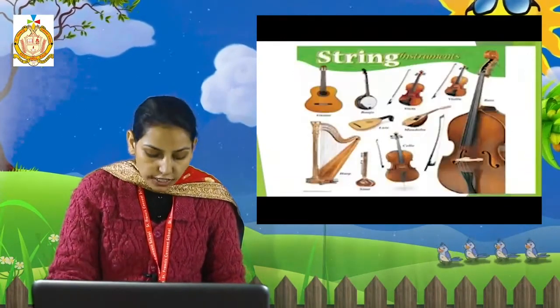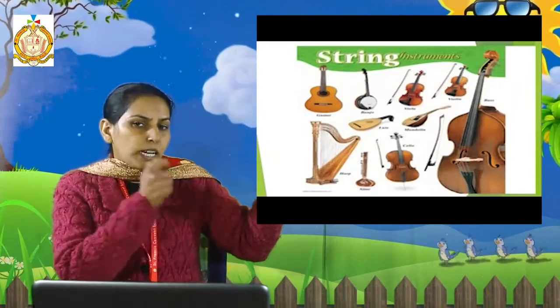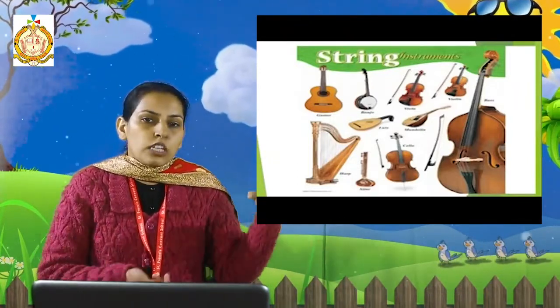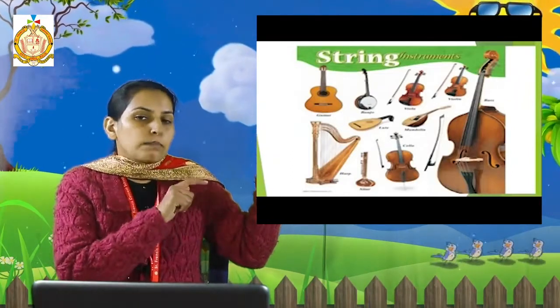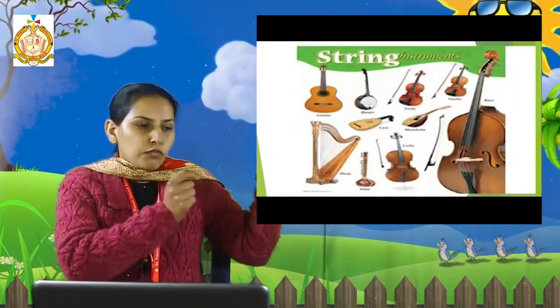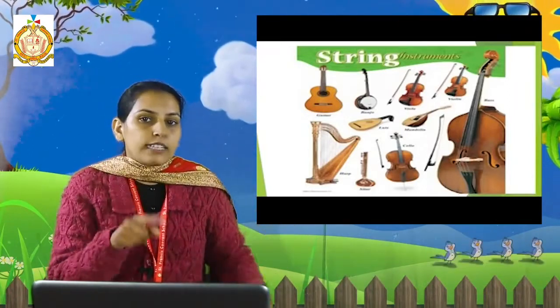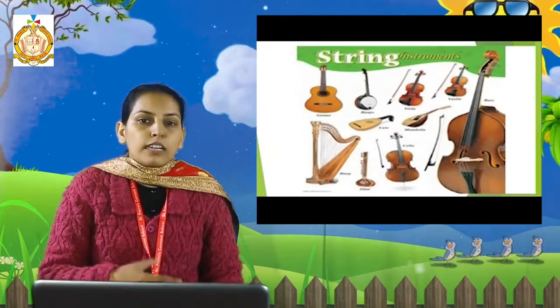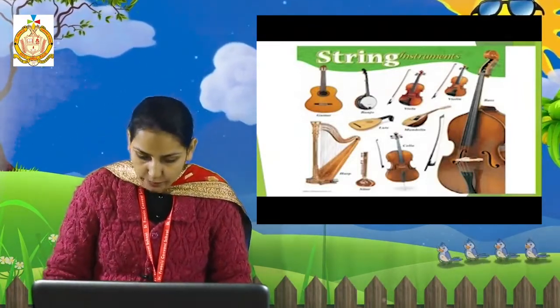Next is string instruments. Students, in string instruments, strings are there. When we pluck the string, the sound is produced. If we pluck the string lightly, then the amplitude is less, that means the loudness is less. If we pluck the strings in a strong way, then the amplitude is more, so the loudness is more. That means in string instruments, loudness depends upon the amplitude.